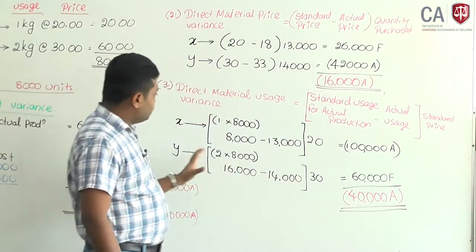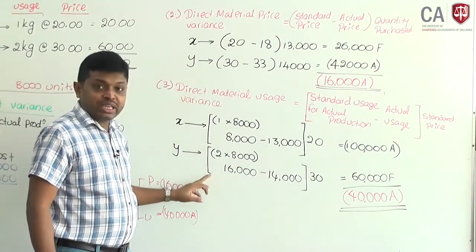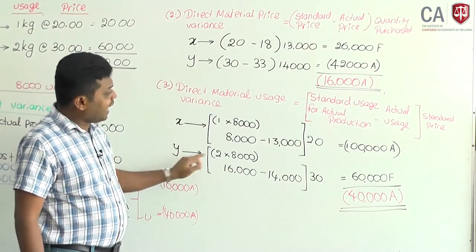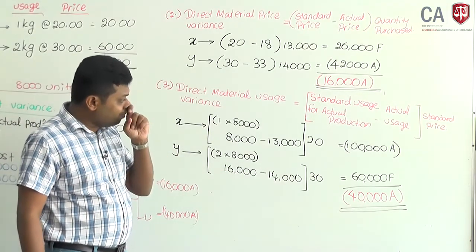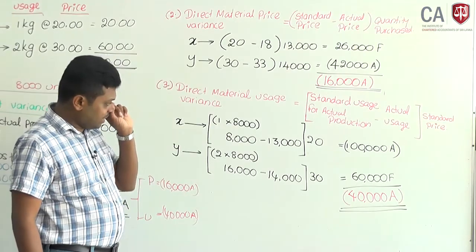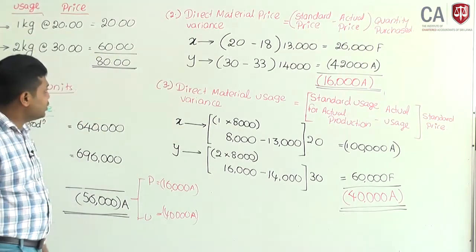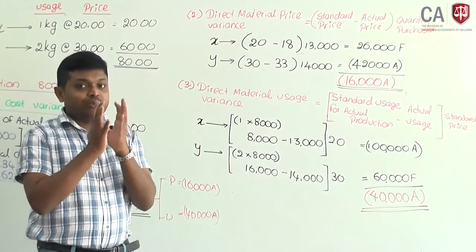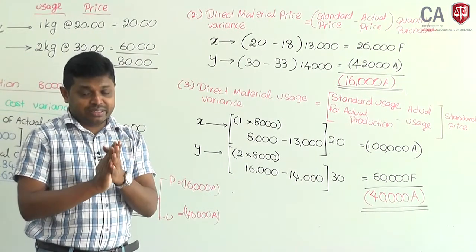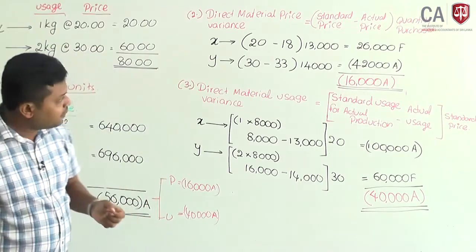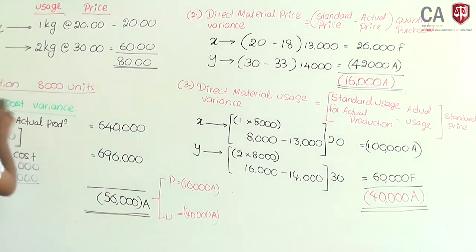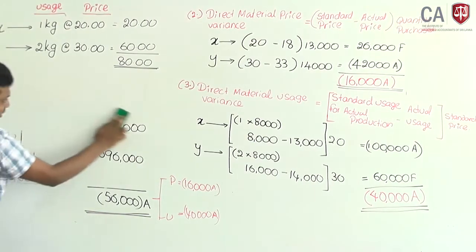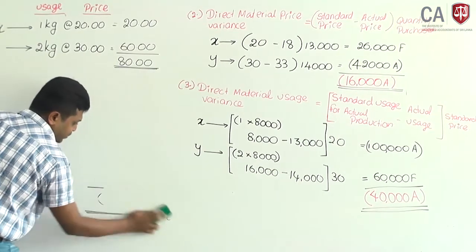Okay, now the direct material usage variance: since you are using two types of material, you can analyze this usage variance into mix and yield, because you are using more than one type of material. That is very important. Okay, I will wipe this one, and when we are summarizing, I will summarize these two as well.